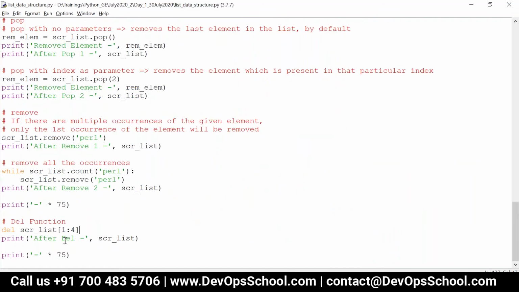This del function can also be used for deleting the entire reference. I can say del scr_list also. In this case, this particular reference itself will be removed, garbage collected, so the entire object will be deleted. Now if you use this statement, it will throw an error.